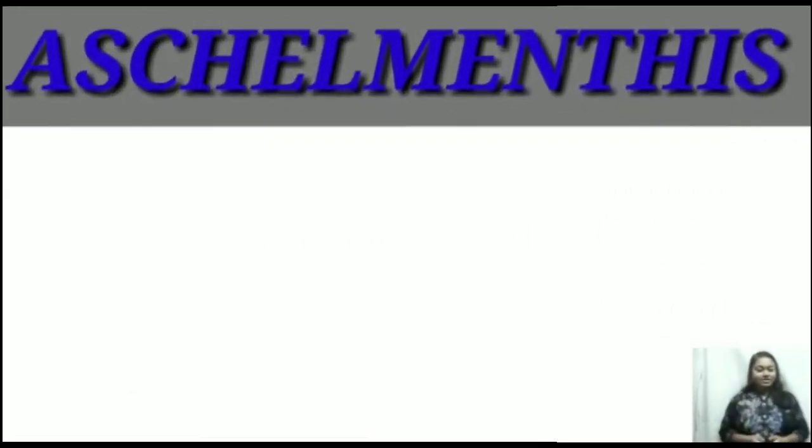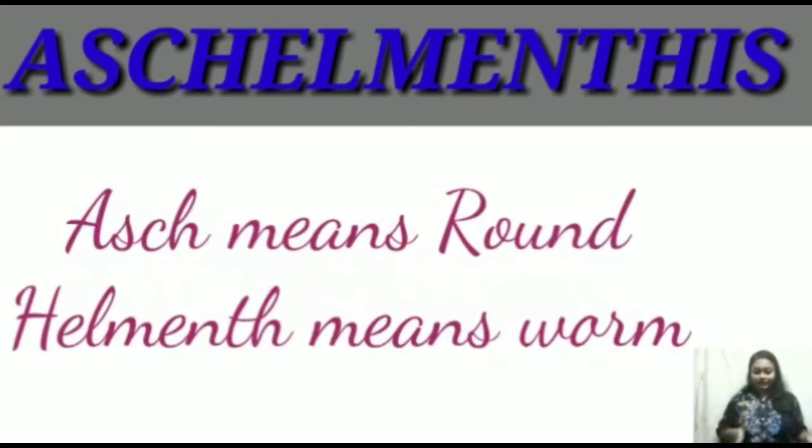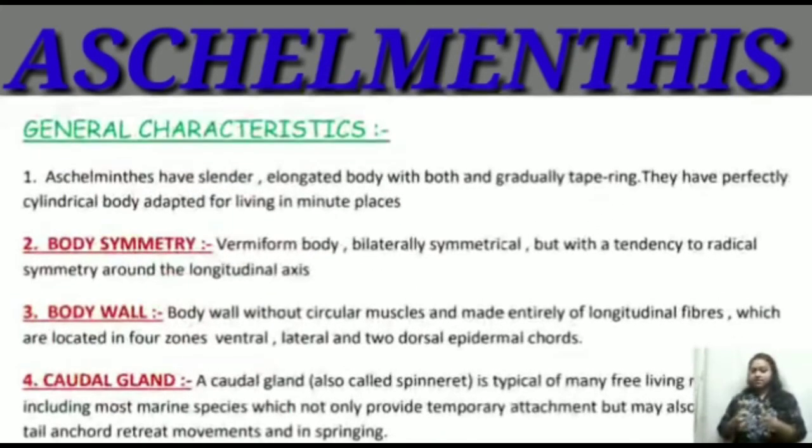The next phylum is Aschelminthes. It is also known as Nematoda. Asch means round in Latin literature, and helminth is worm. So the general characteristics of Aschelminthes: first is body form.